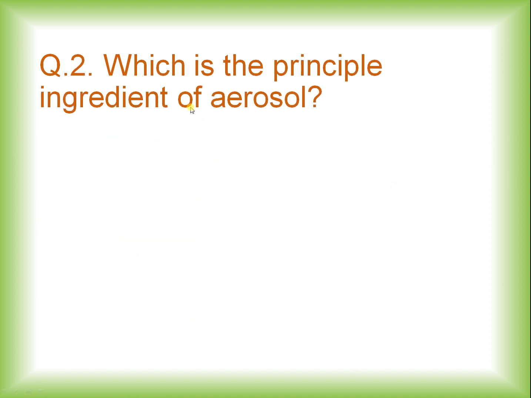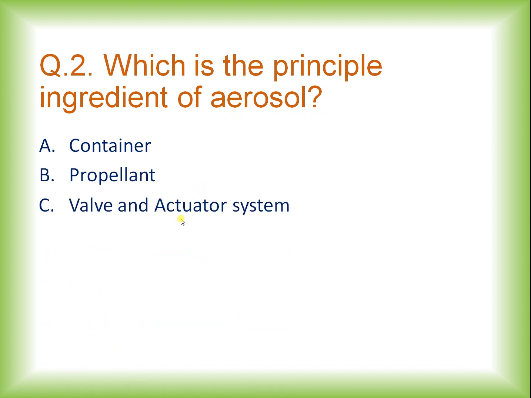Question 2, which is the principal ingredient of aerosol? Options are container, propellant, valve and actuator system, none of the above. The right answer for question number 2 is option B, that is propellant. Now, propellant is also called the heart of aerosol because without propellant, the aerosol system cannot work.